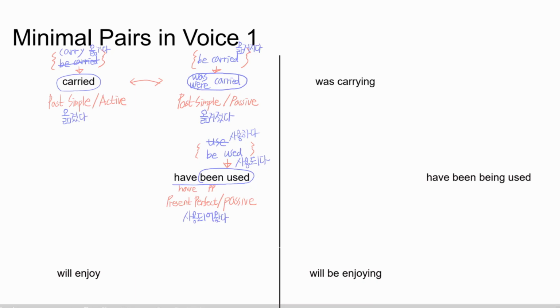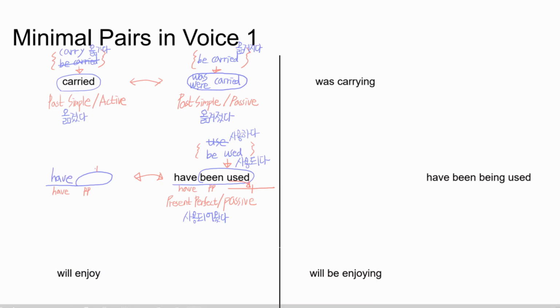Because the have PP form, present perfect tense, means from the past, finished now, right? Okay. Let's move on to make minimal pair of this one. So what's the minimal pair of have been used? We should have the same tense but different voice. We should have the same tense. The tense is have pp, have pp tense. So the verb should start with have.